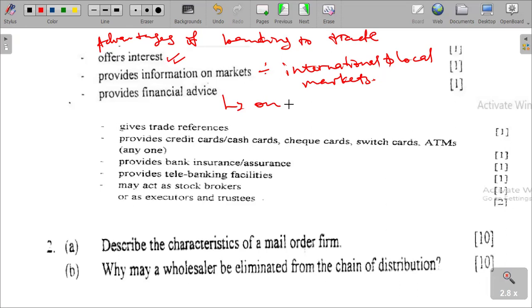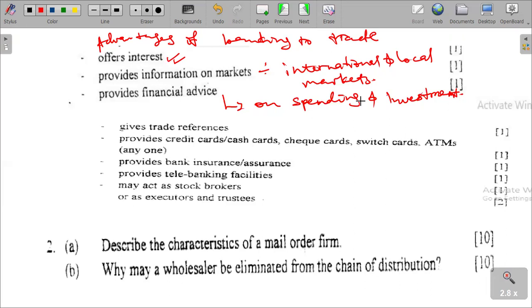Advice on spending and investment is also provided by banking. In other terms, businesses, corporate organizations and individuals involved in trading may have lump sums of money that they have made.